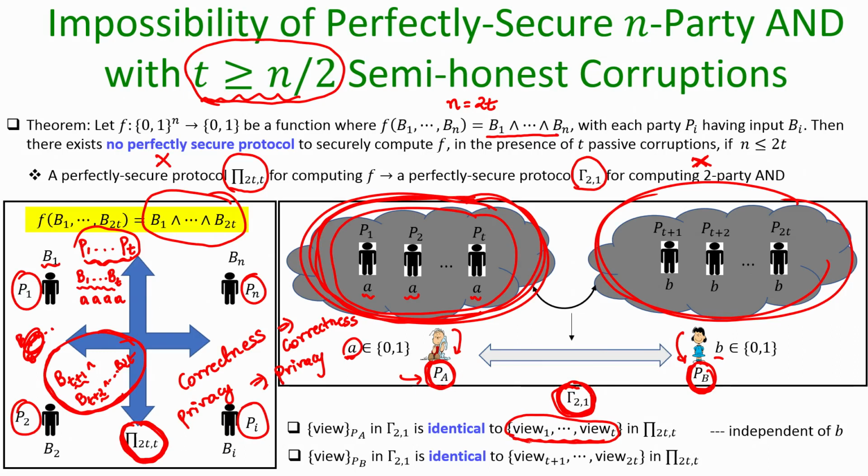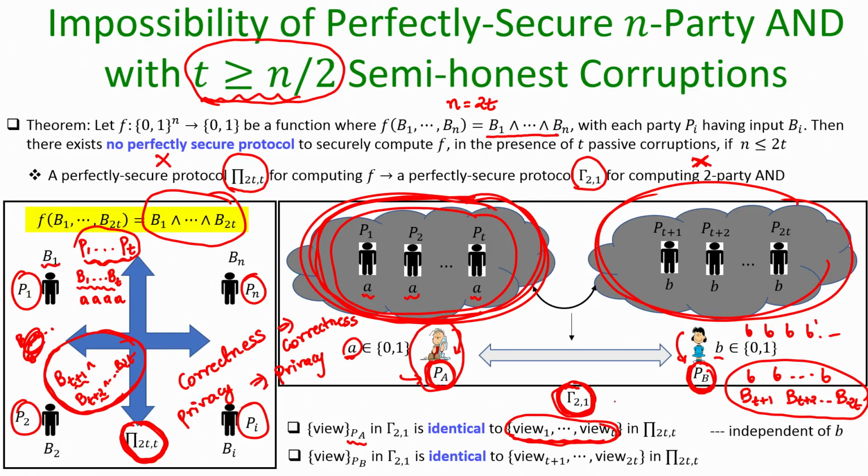So, translating it to the context of the gamma protocol, I can say that the view of P A, which the protocol gamma would have generated in case P A is corrupt, will be independent of B T plus 1, B T plus 2 up to B 2T. That means even the possibility of all of them being B is possible, or some of them being B and some being B prime; all of them are equiprobable.